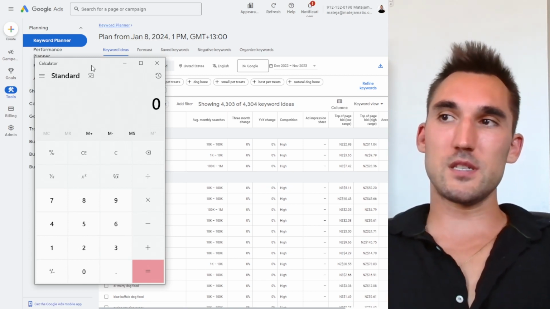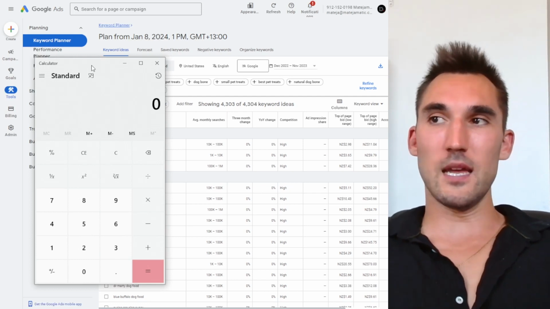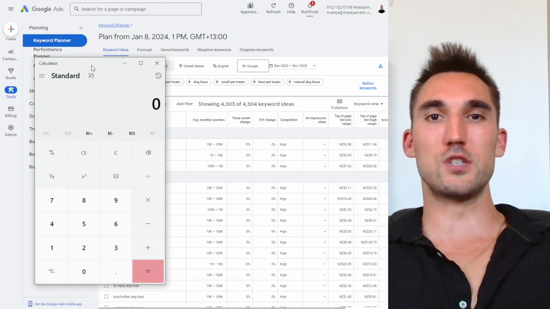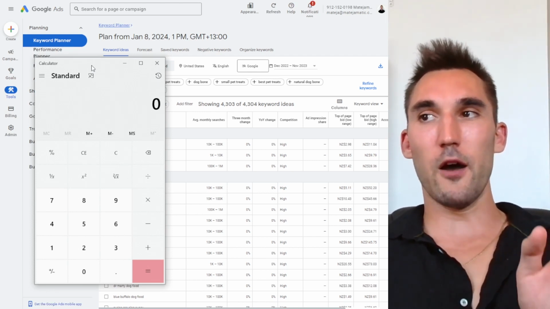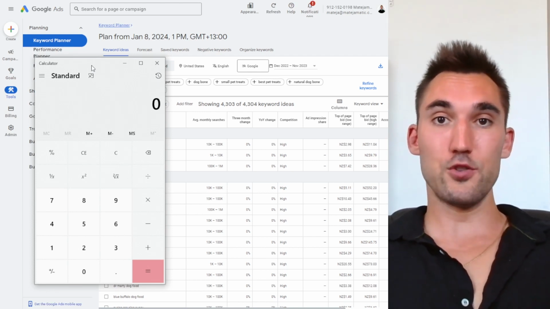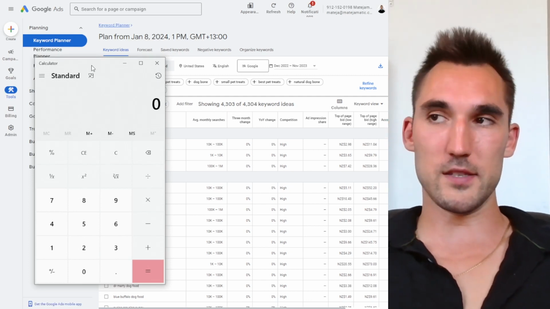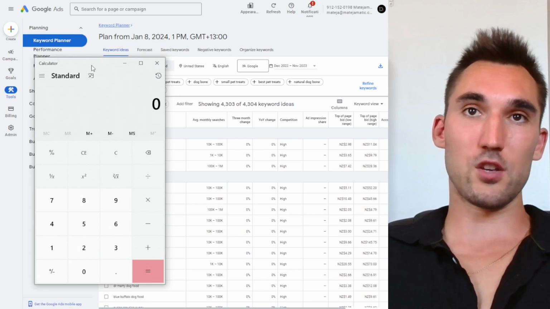3 to 5% is quite good, and above 5% is very good. If this is a new store, then you can basically assume that you're going to be closer to the 1% range to figure out approximately how many clicks you need to get to make a sale. So if you're in the 1% range, you need 100 clicks to make one sale. So you can calculate what that's going to cost here.